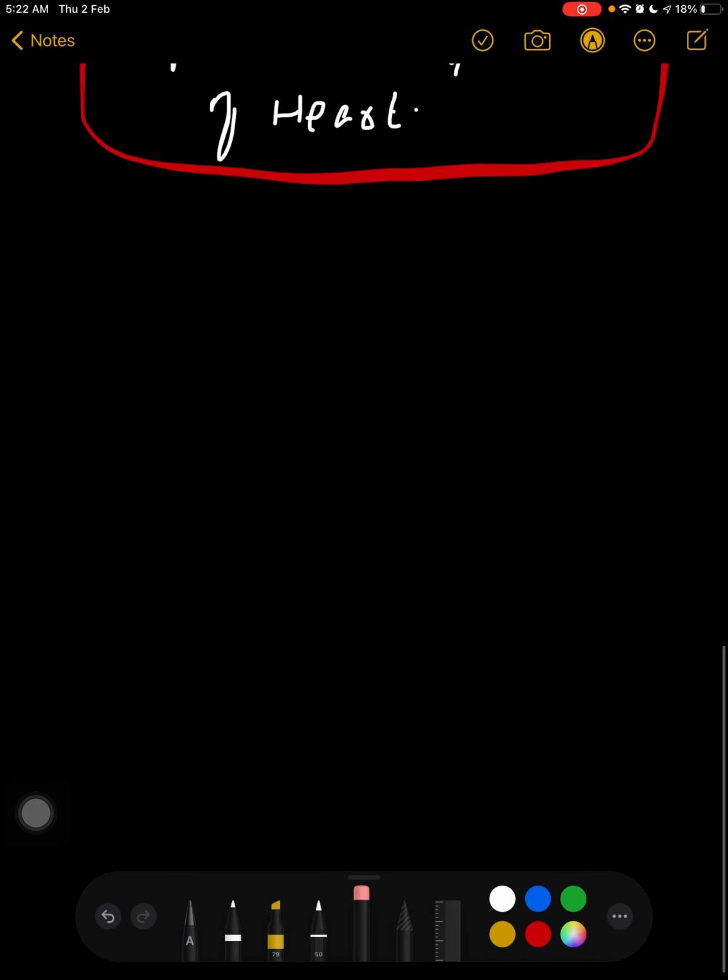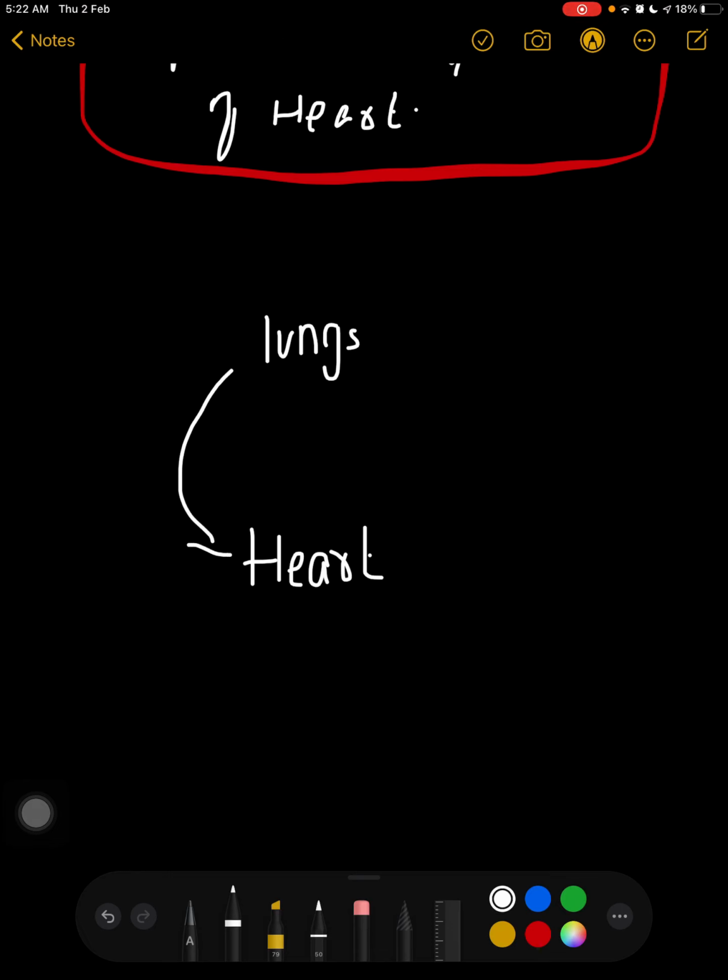As you have seen, this is the heart, and these are the lungs.